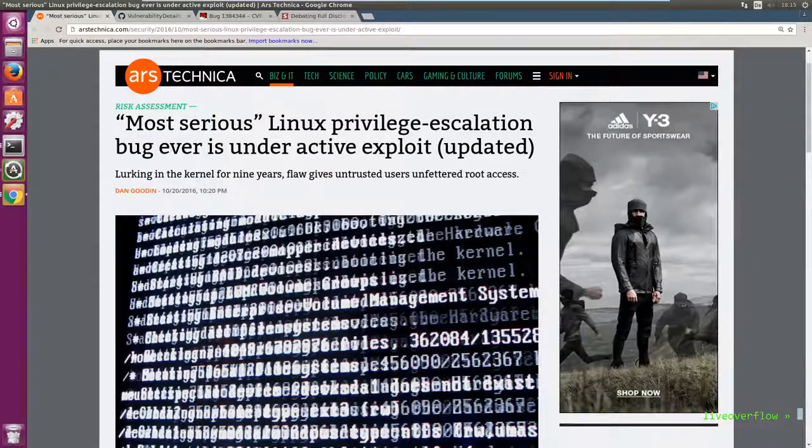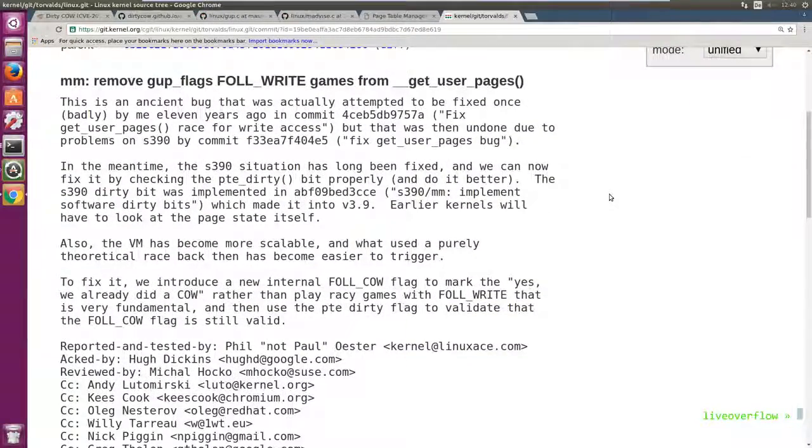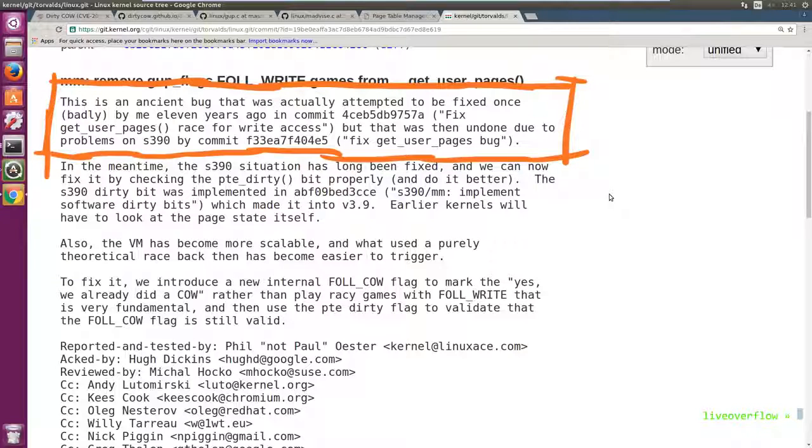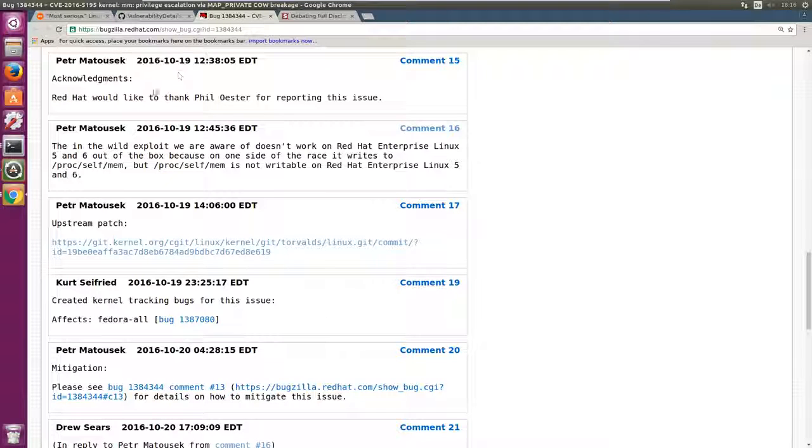So the crazy thing about this vulnerability is that it has been in the kernel for a very long time. And it was even a known issue according to the patch author that had been attempted to patch it before. So over time, this apparently theoretical race condition got viable because our system got faster and faster. And Peter Matosek also states that this was a 0-day exploit used in the wild. So there was a real threat.